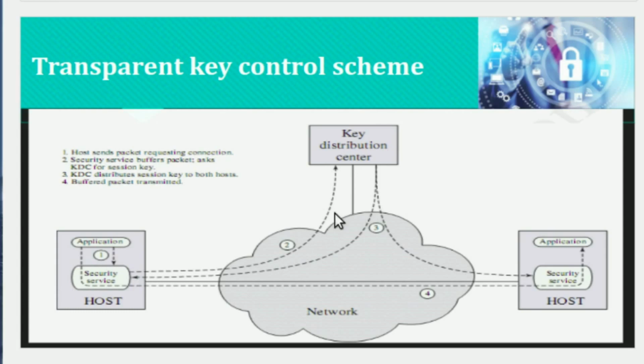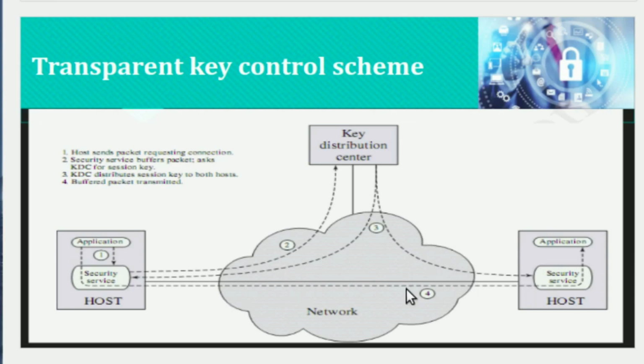The SSM saves the packet and applies to the KDC for permission to establish the connection. The communication between the SSM and the KDC is encrypted using a master key that is shared only by the SSM and the KDC. If the KDC approves the connection request, it generates the session key and delivers it to the appropriate SSMs using the permanent key for each SSM.